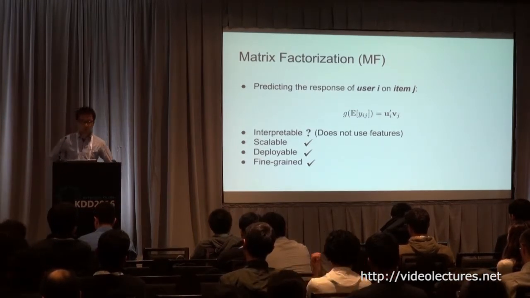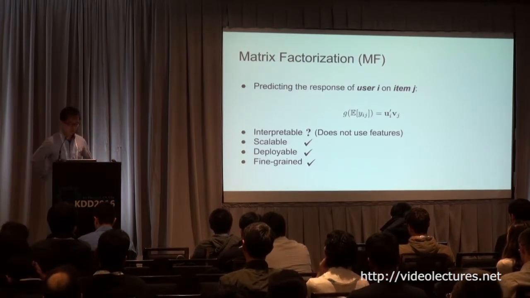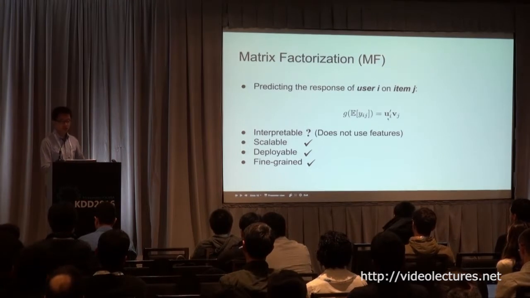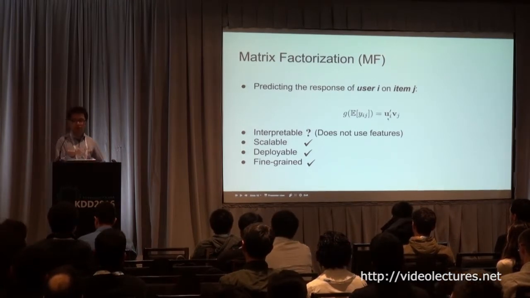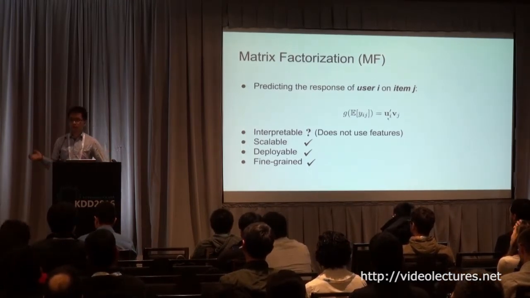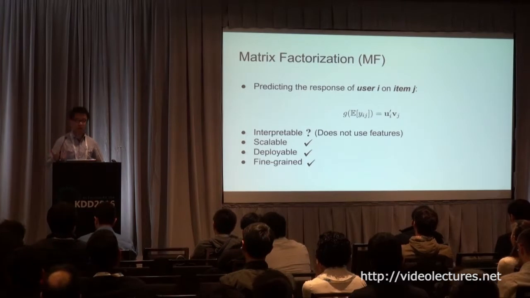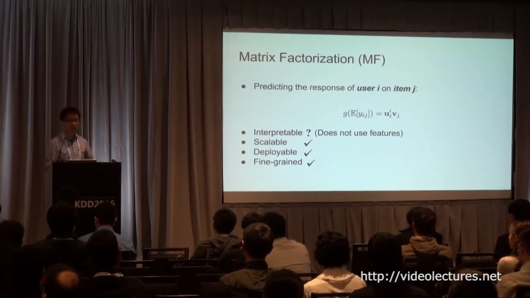It's deployable, and it's a well-understood problem. It's fine-grained in the sense that for each user we have a latent representation, and for each item a latent representation. With more data, for popular items or active job seekers, Ui and Vj can adapt to those users.